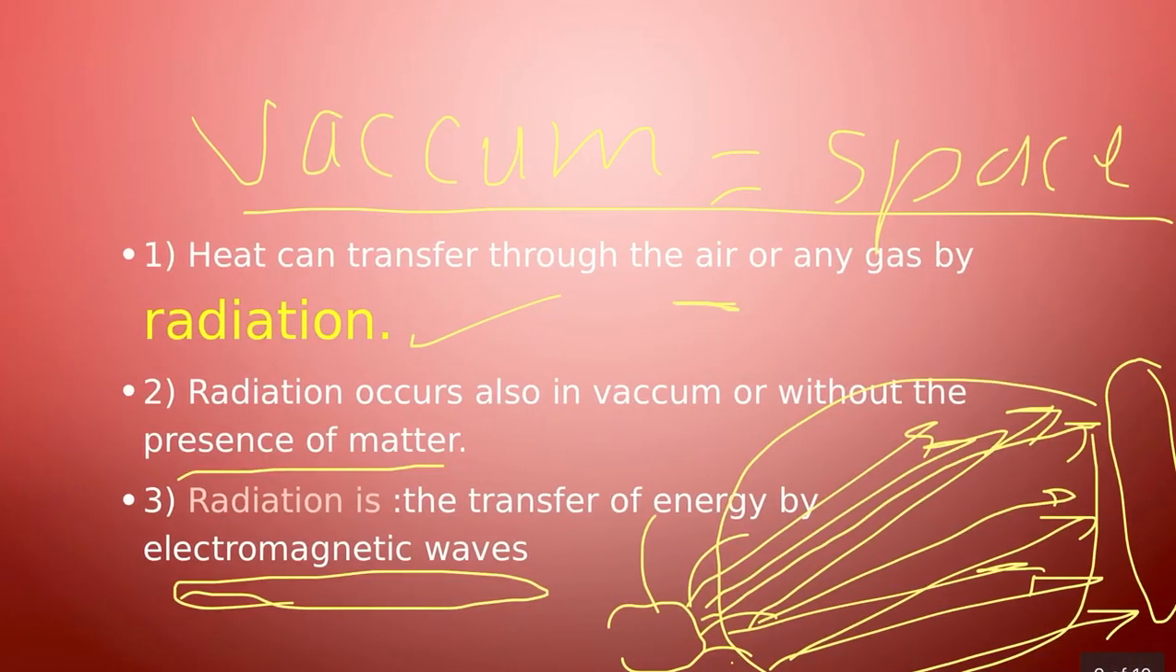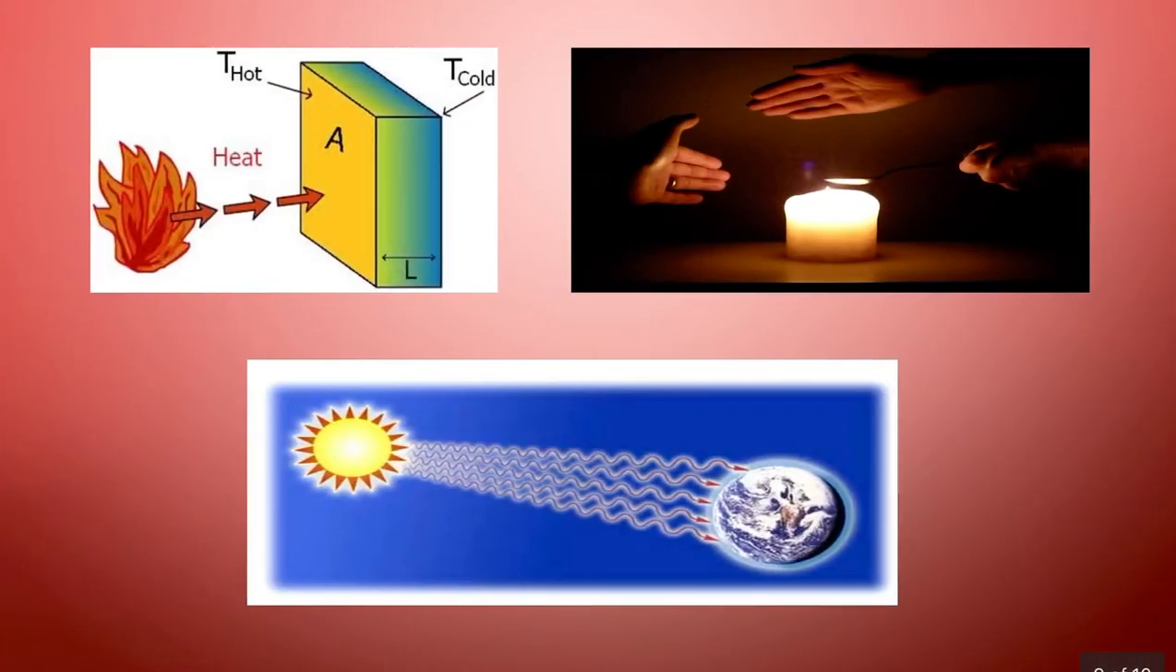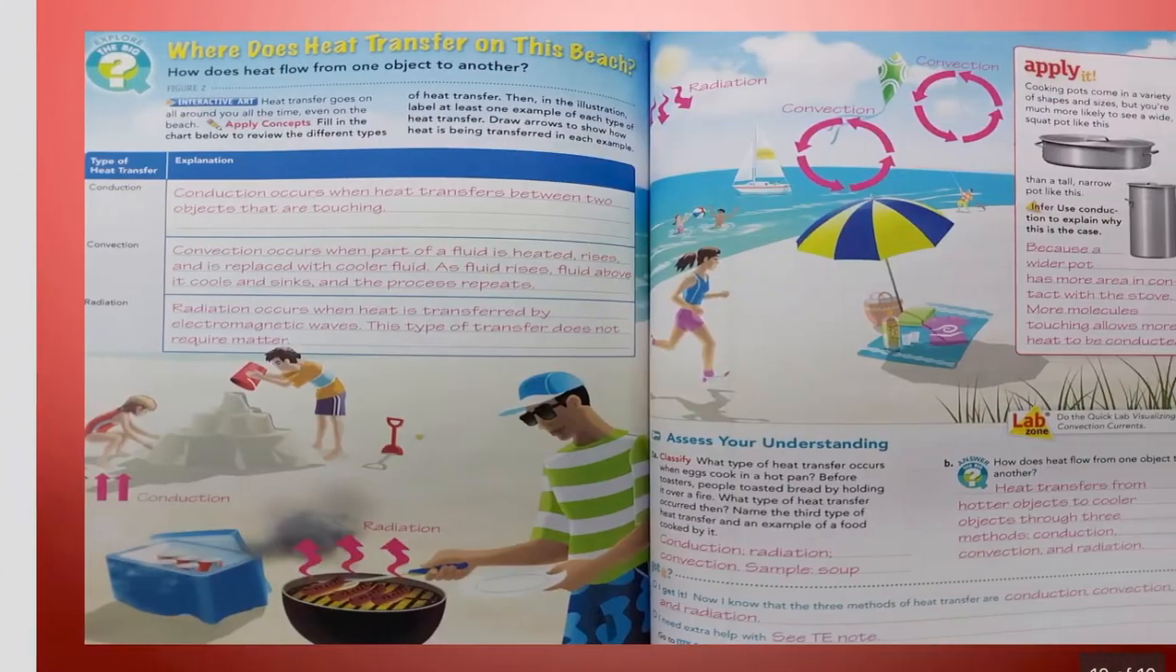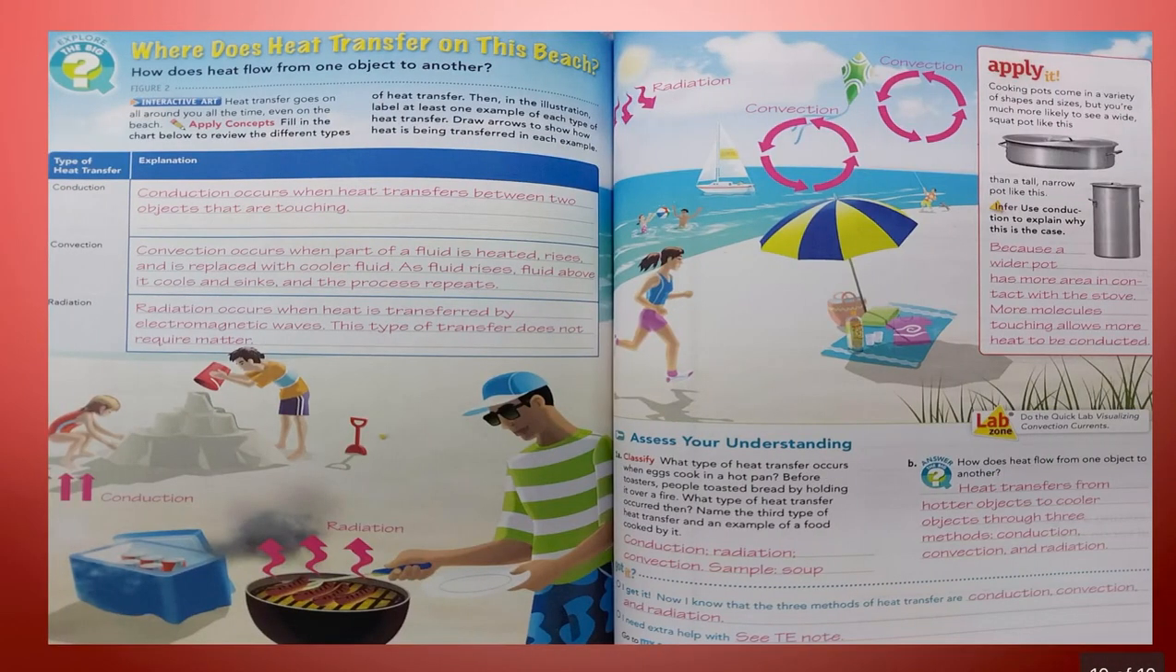Here are some examples of radiation. The heat from the fire that reaches this wall is by radiation, right? Also here, by radiation, the heat from the candle to your hand, and the heat from the sun to the earth. Okay? Look at this picture, my friends, in your textbook. Heat transfer goes on all around you all the time, even on the beach.